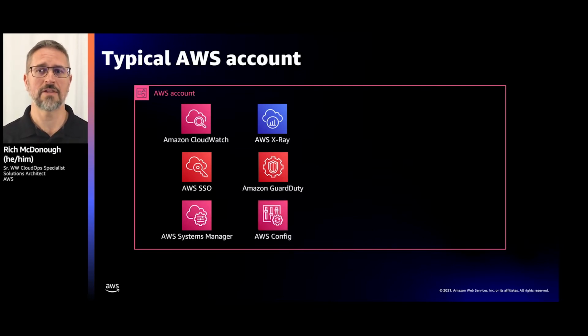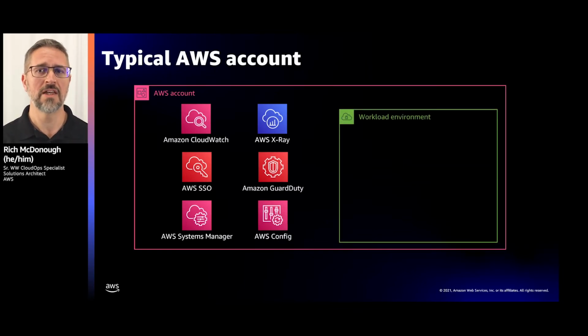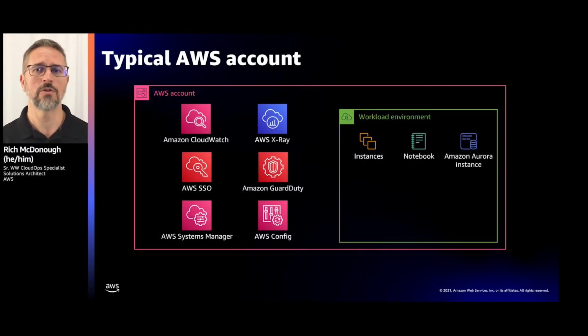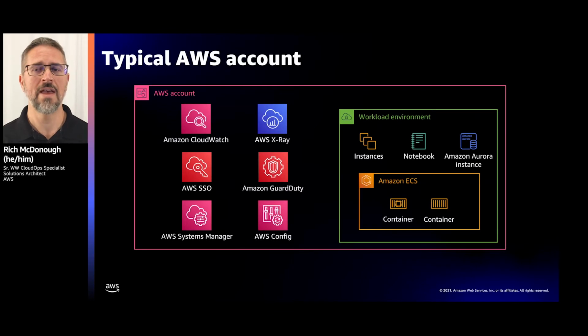But then into this account, you also place your own workloads, EC2 instances, databases, AI and ML components such as SageMaker notebooks, containerized applications, Kubernetes, enterprise applications. Everything that you've ever operated on premises can be made to work just as well, if not better, inside of an AWS account.